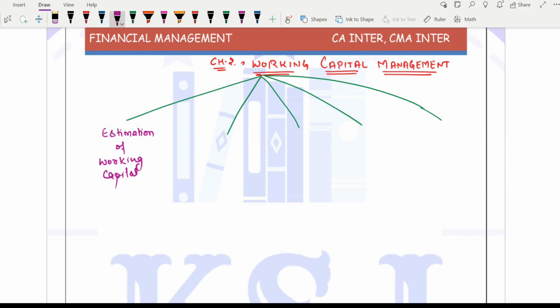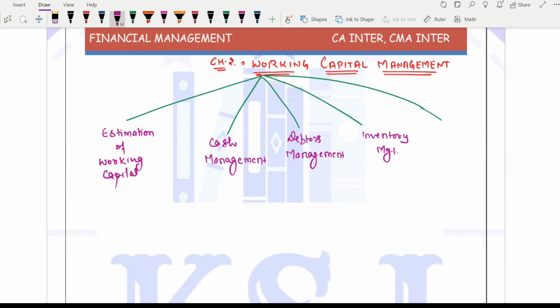Then the second part is cash management. Third is debtors management. Then fourth we have inventory management.